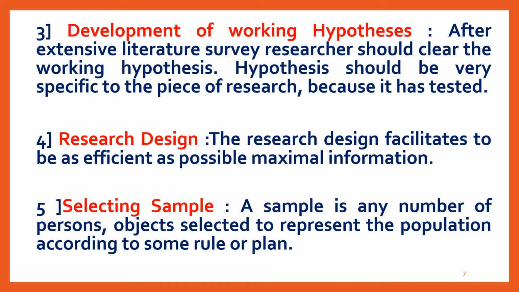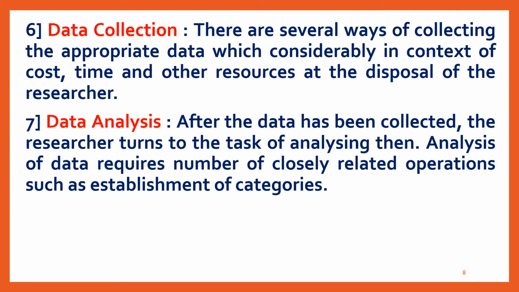Fifth step in research process is selecting a sample. A sample is any number of persons or objects selected to represent the population according to some rule or plan. Sixth step in research process is data collection. There are several ways of collecting the appropriate data, which differ considerably in context of cost, time, and other resources at the disposal of the researcher.